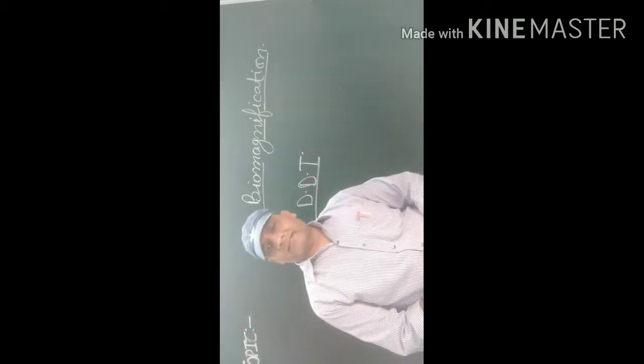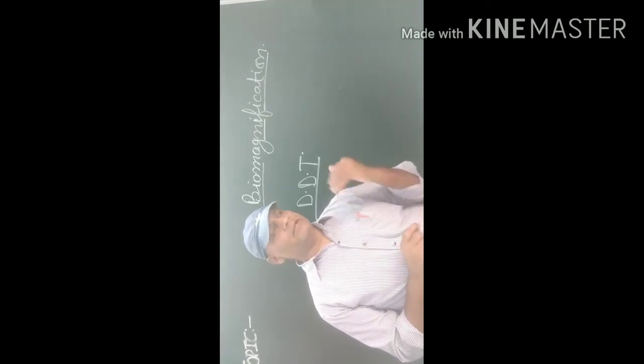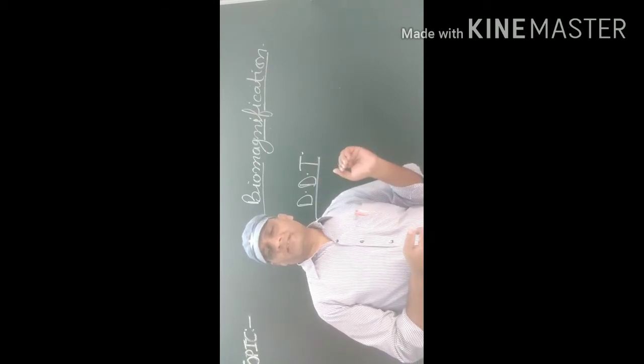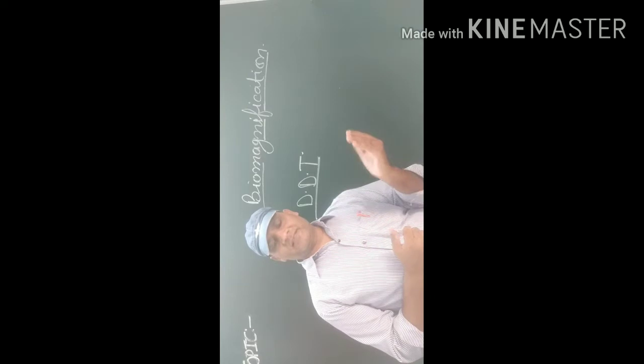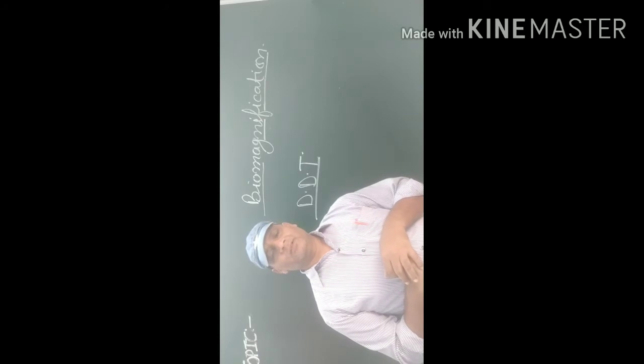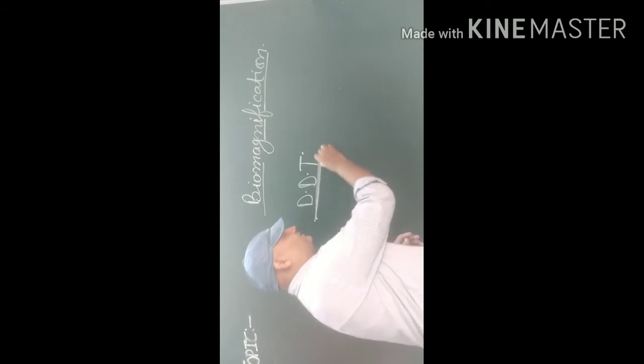DDT is a chemical used for controlling mosquitoes and other insects, and then it reaches the water bodies. In water bodies, it is taken up by zooplankton. The zooplankton are eaten by small fishes, the small fishes are eaten by large fishes, and large fishes are eaten by hawks and other birds. So one by one, the concentration of DDT increases in the trophic levels.